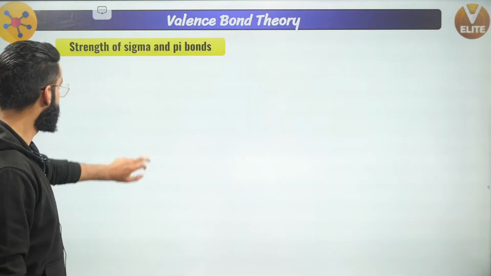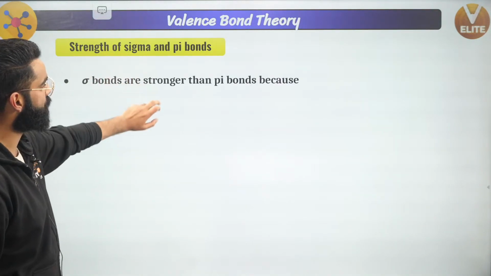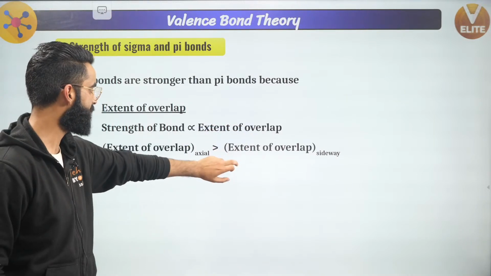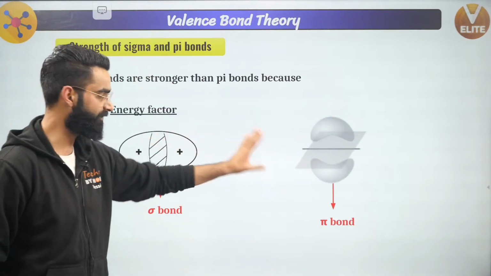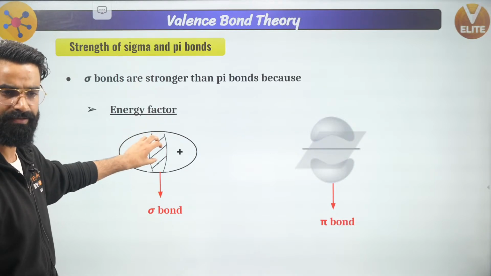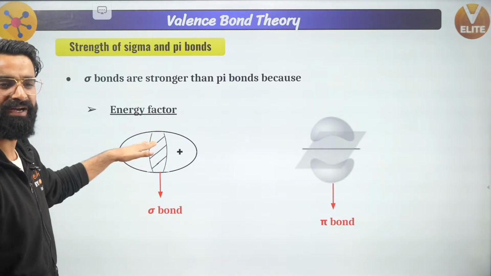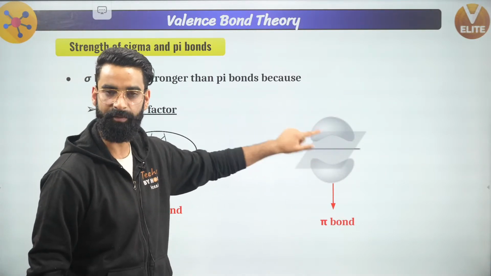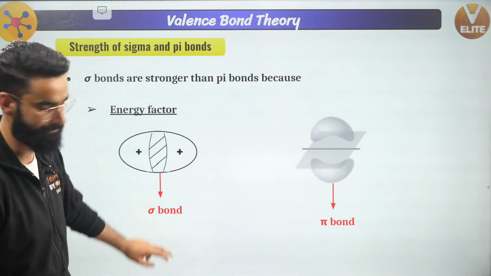All right, guys, perfect. So sigma bonds are stronger than pi bonds because the extent of axial overlap is greater than that of sideways overlap. And this was the energy factor which I told you. In the case of a sigma bond, the electron density is between the nuclei, which comparatively reduces the repulsions, whereas over here there is no electron density in between, which reduces the repulsions, correct?